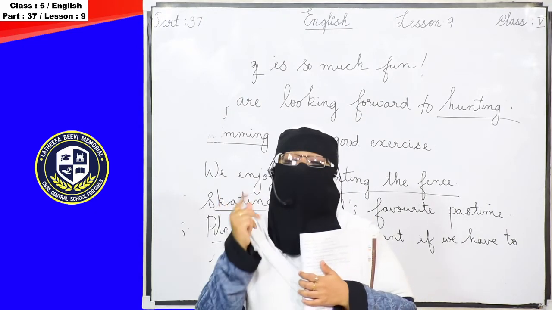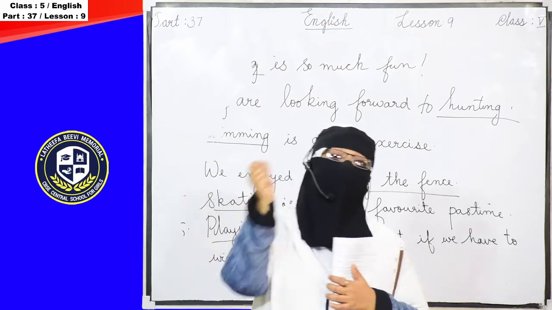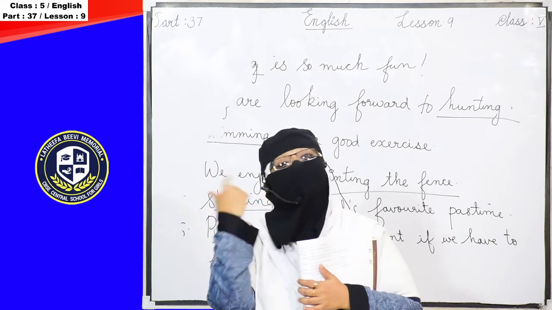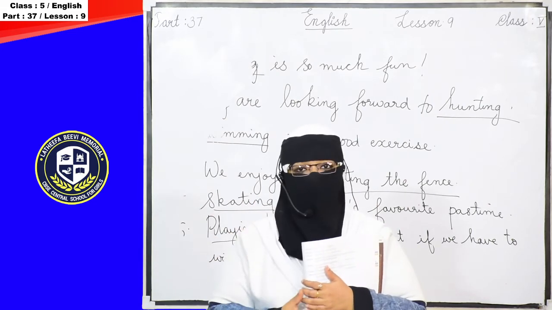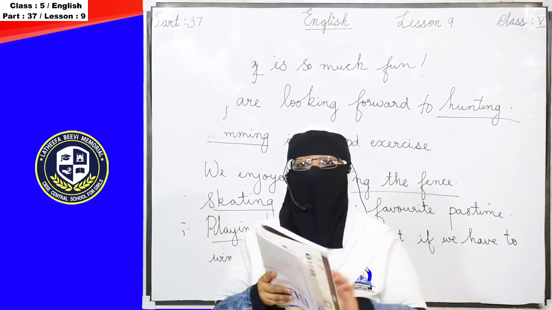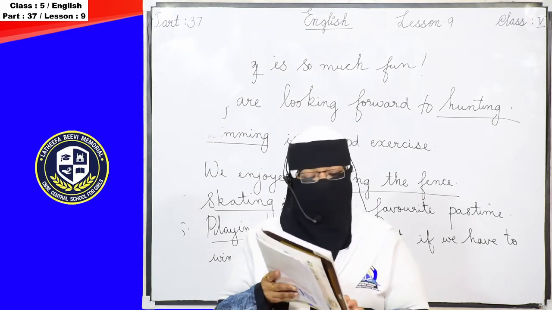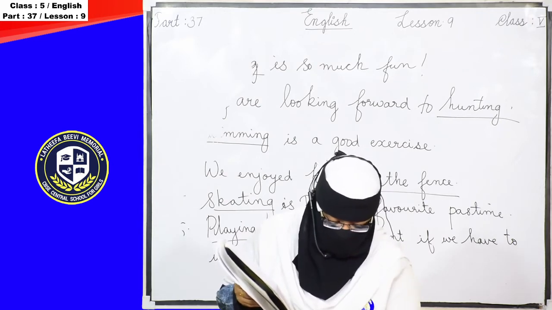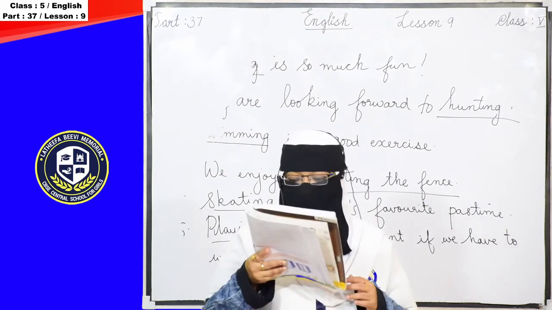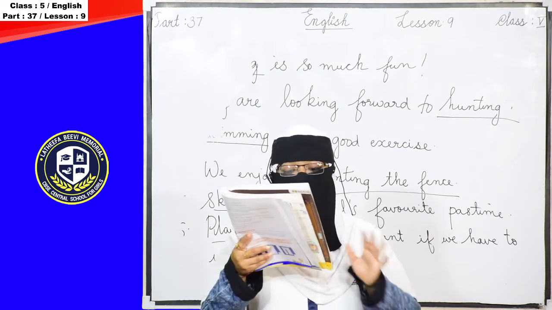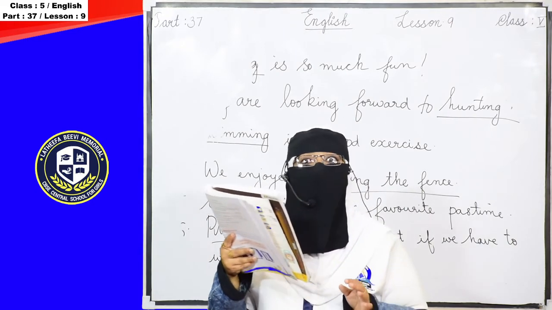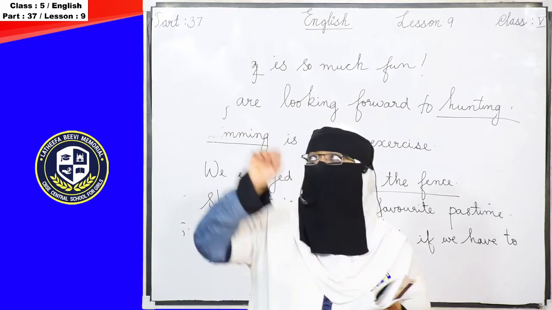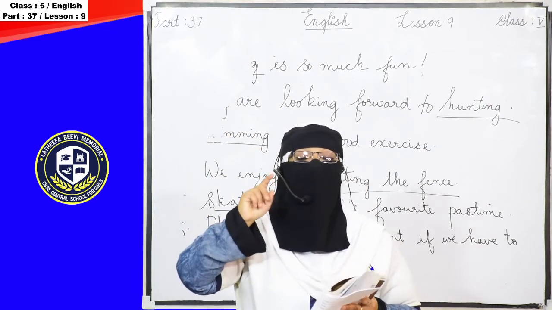Why? Because we know that when we add ing to the end of a verb, we use that as a noun. That is the thing happening here also. Here they have given some words in the brackets like try, play, show, wait, watch, drive. You have to read the conversation, and the word which is suitable for that blank you have to take out from the brackets and add ing.